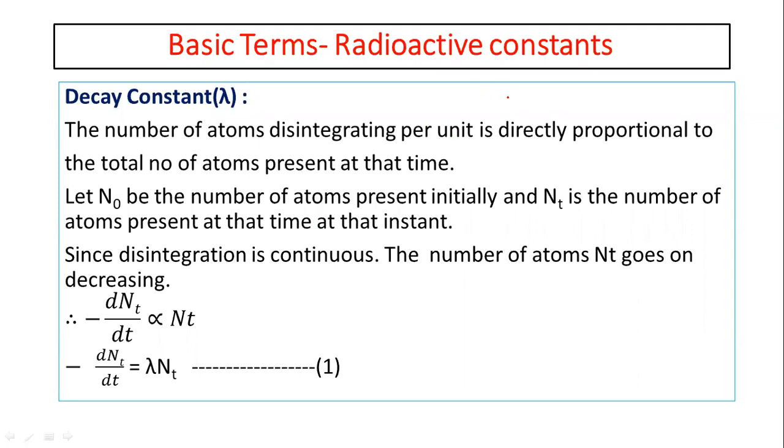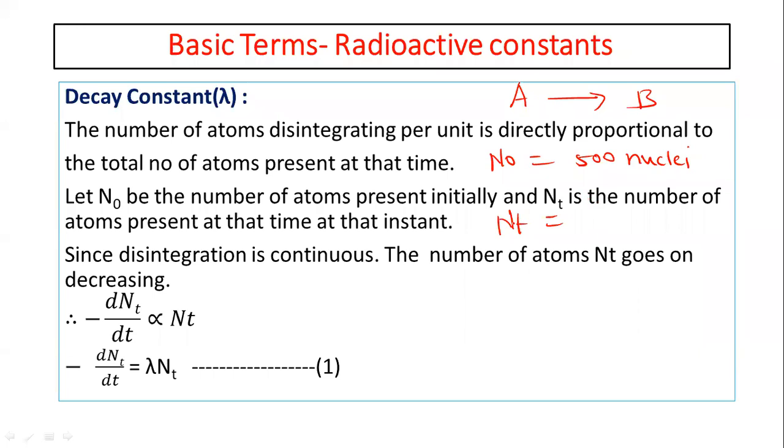This A element is converted to another element during the disintegration process. So N0 is the number of atoms present initially. Suppose we have 500 atoms, 500 nuclei initially. And NT is the number of atoms present at time t.